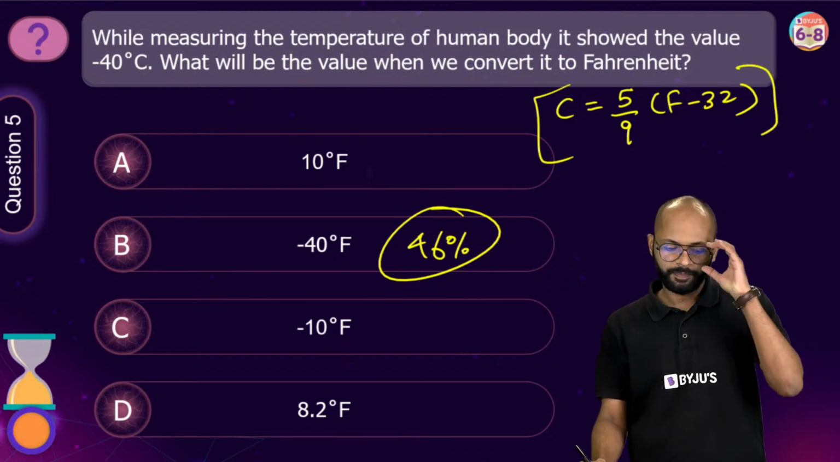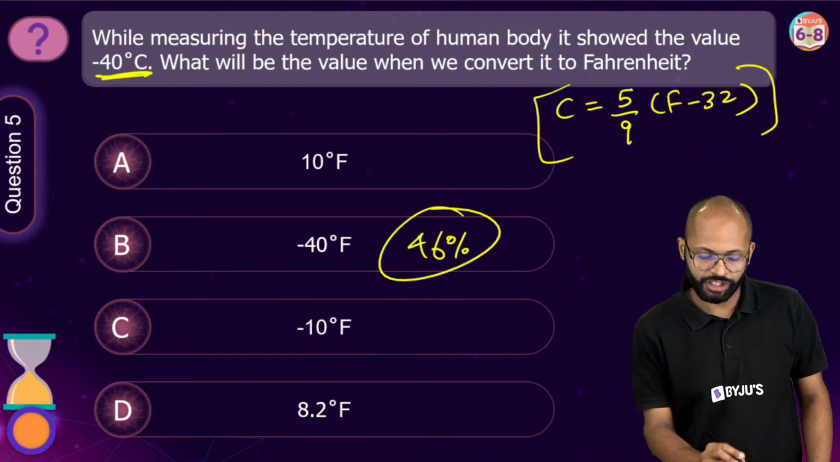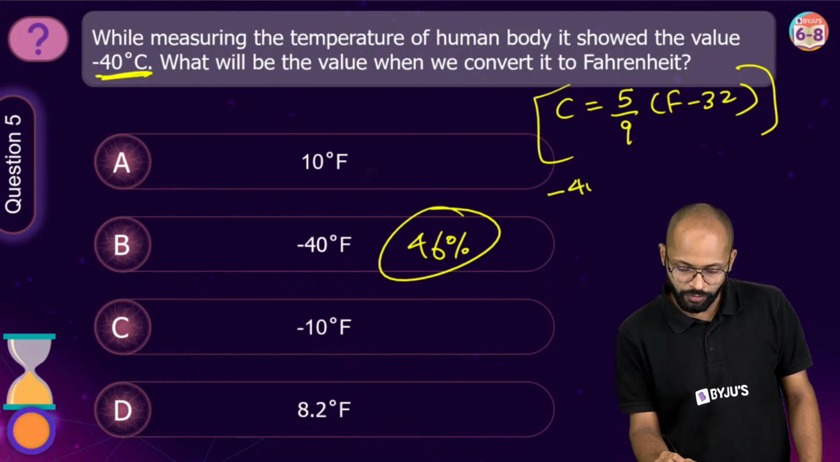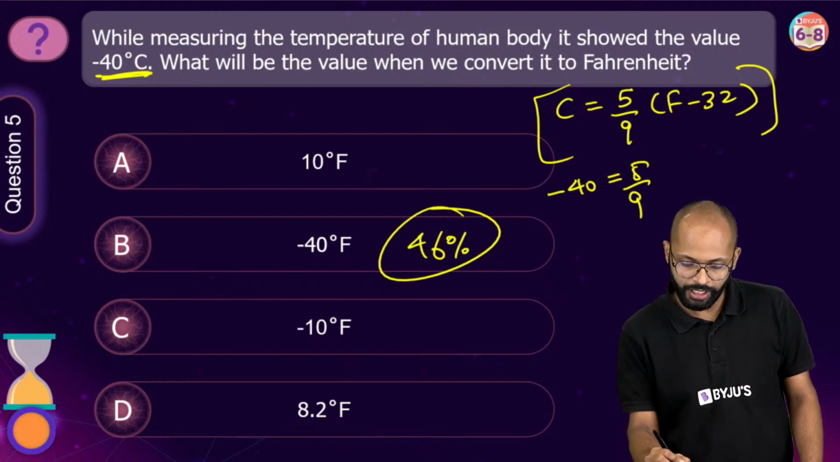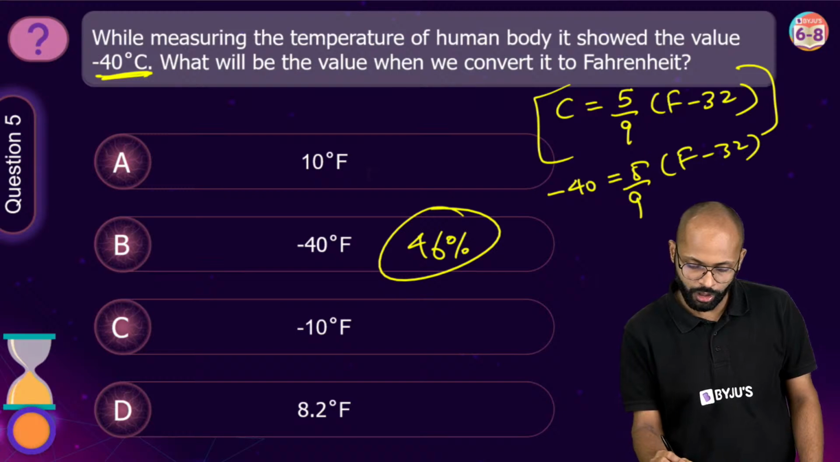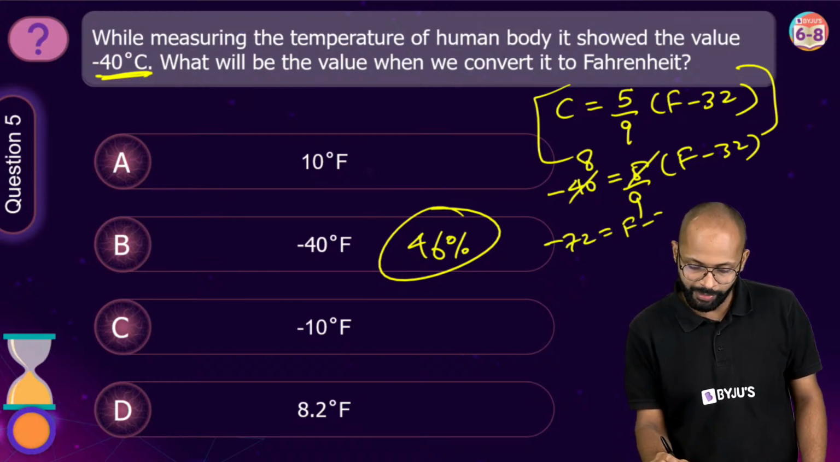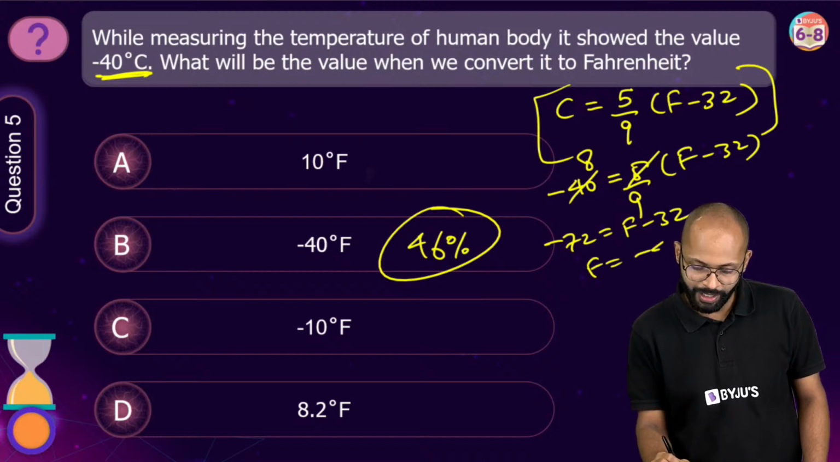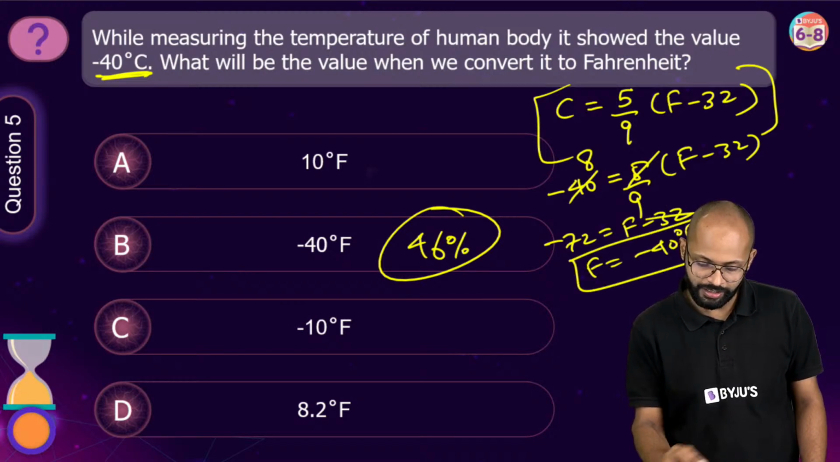अब एक चीज. C कितना है? What is the value of Celsius? Minus 40. Keep minus 40 is equal to 5 upon 9 F minus 32. Solve करो. 5 से कितना आएगा? 8. Minus 72 is equal to F minus 32. F is equal to minus 40 degree Fahrenheit.